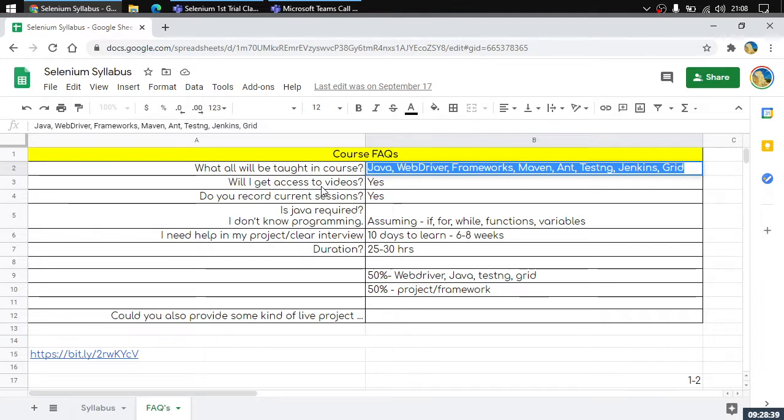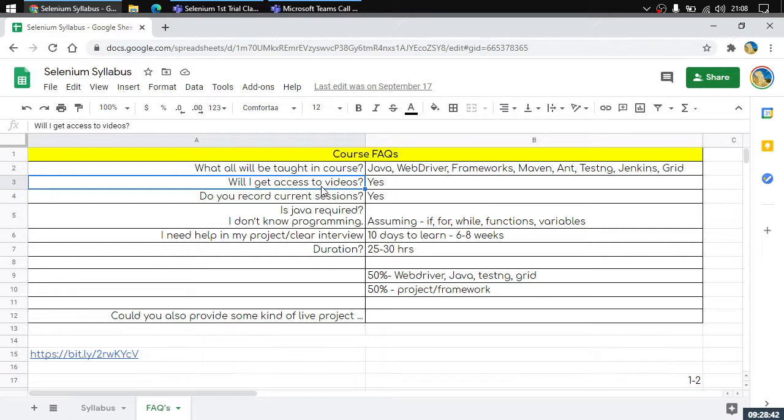One of the main questions that is being asked to us is, will I get access to videos? Yes, you will be getting access to all the videos. Apart from the lecture being recorded, you will be getting lifetime access to the videos which are already recorded. We have a library of videos that you can watch whenever you feel like learning something. You can just go to the website and learn those things from there. The next question is already answered: do you record current sessions? Yes, we record current sessions. The current session is also getting recorded, and the access to this video will be provided to you after the lecture.